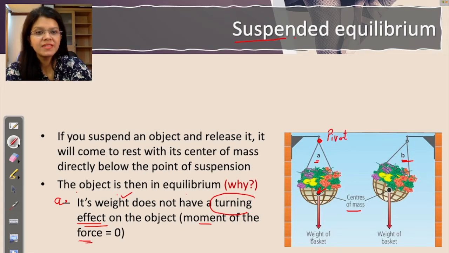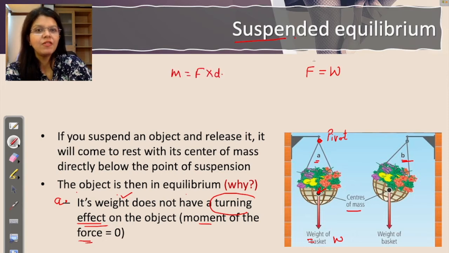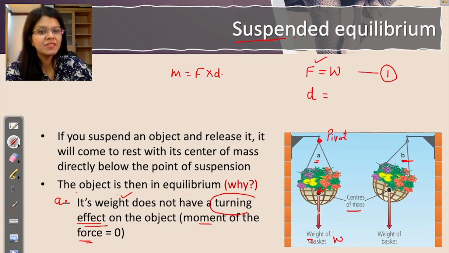Where is the force? You have identified the force. Force is your weight, right? Weight is a force. If you have to calculate moment, moment is force times distance. Force is done, first part is done. Second part, find the distance. How much is the distance of this force from the pivot?